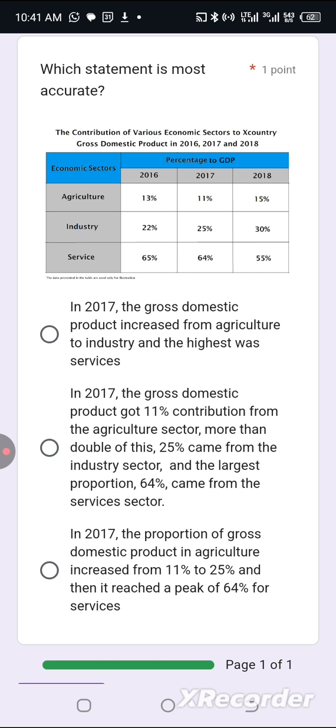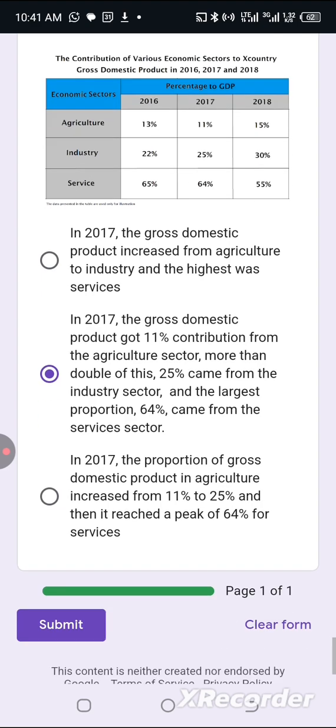In 2017, the proportion of gross domestic product from agriculture increased from 11% to 25%, and it reached a peak. No, this option C is wrong. Option B should be the answer. Option C has mixed up different figures. 64% is not for agriculture. 64% is for services.